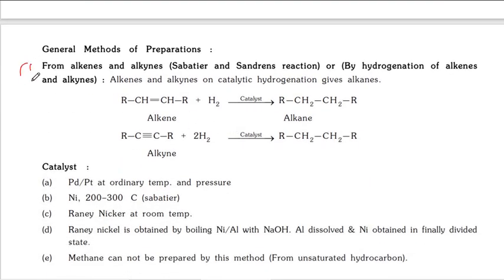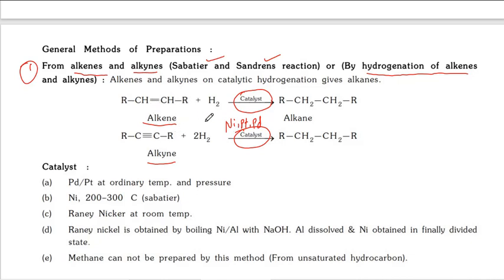The number one preparation is from alkenes and alkynes. This reaction is given by two scientists, Sabatier and Sanderson. It is also known as hydrogenation of alkenes because here hydrogenation takes place. Hydrogenation means addition of hydrogen, with alkene and with alkyne. Catalysts are required here. In general we take nickel, platinum, palladium. So these are hydrogenating catalysts.